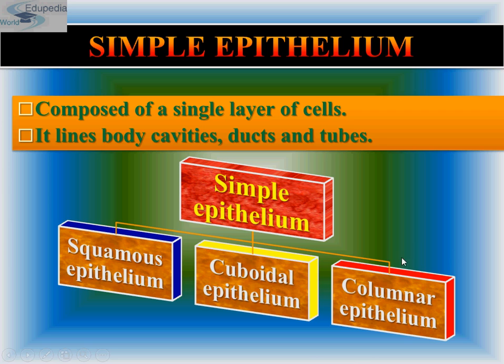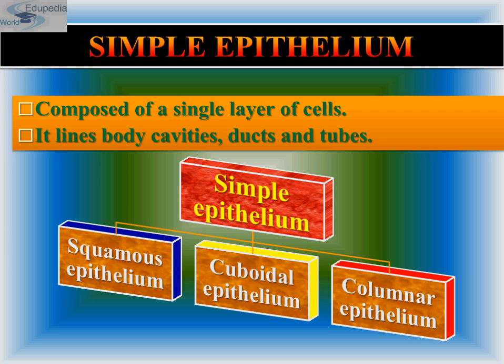And now comes columnar epithelium. Columnar epithelium means the cells of this tissue are columnar in shape. That means they are tall, they are slender. It is composed of a single layer of tall and slender cells. And what is the distinguishing feature of columnar epithelium?